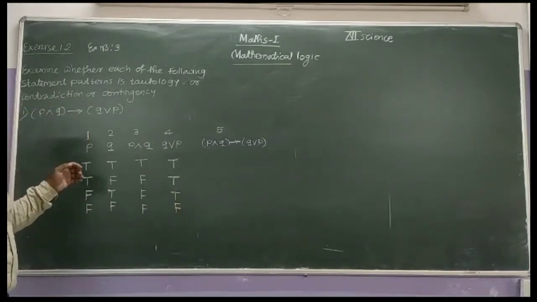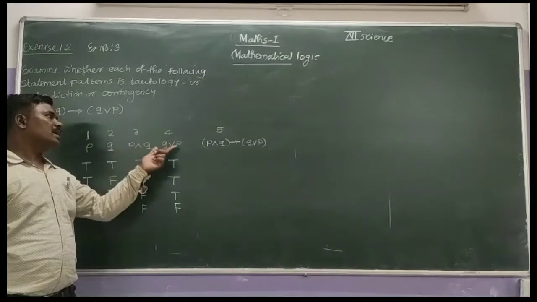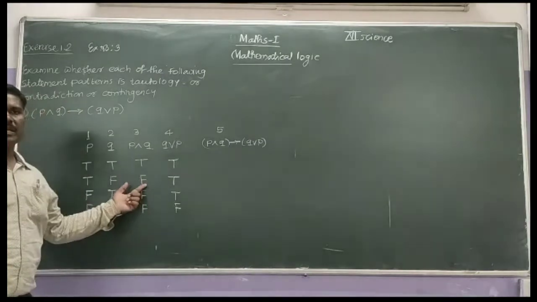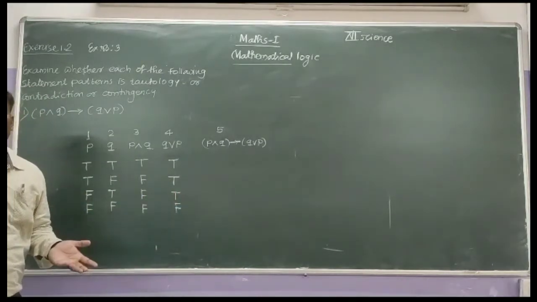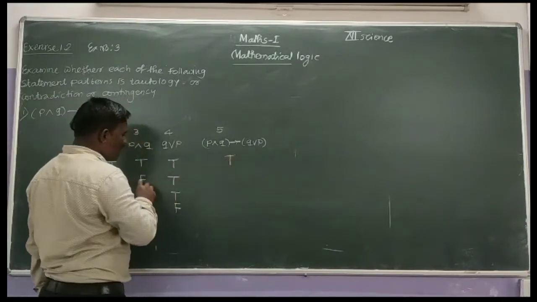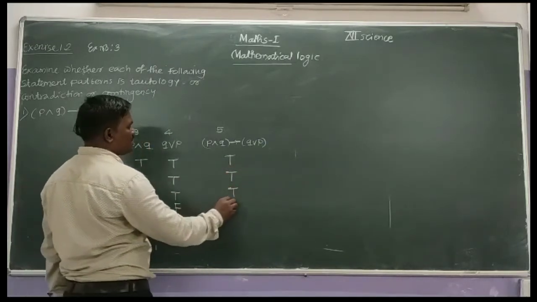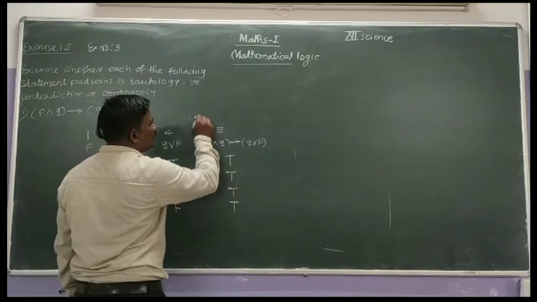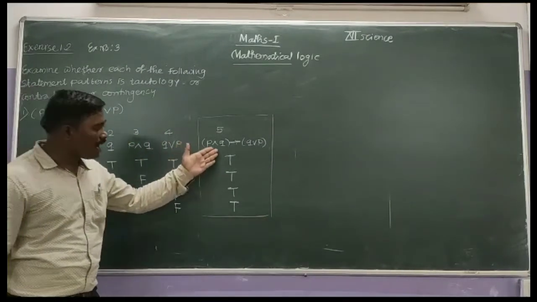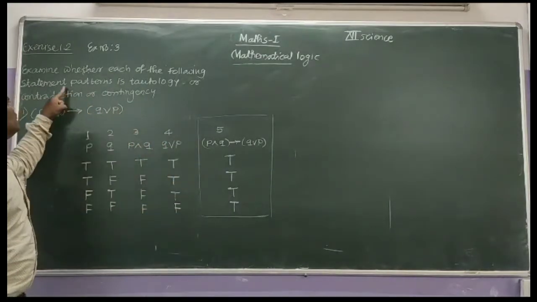Next, take the implication of column number 3 and column number 4, that is, P conjunction Q implies Q disjunction P. In an implication, if the first statement is true and the second is false, then it is false. In all other cases, it is true. Therefore, true implies true is true. False implies true is true. False implies true is true. False implies false becomes true. We observe the last entries of the truth table of the given statement pattern. All are true. If all are true, then the given statement pattern is a tautology.